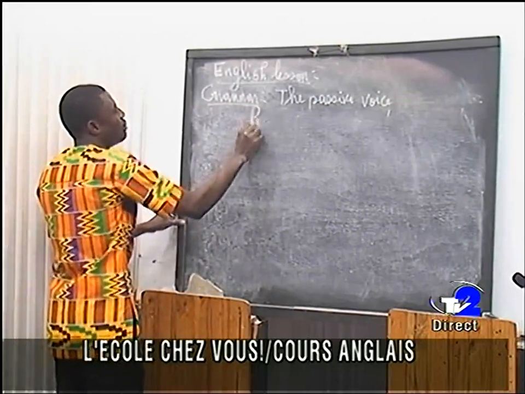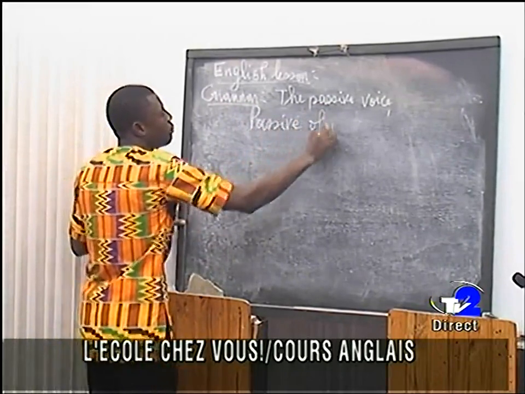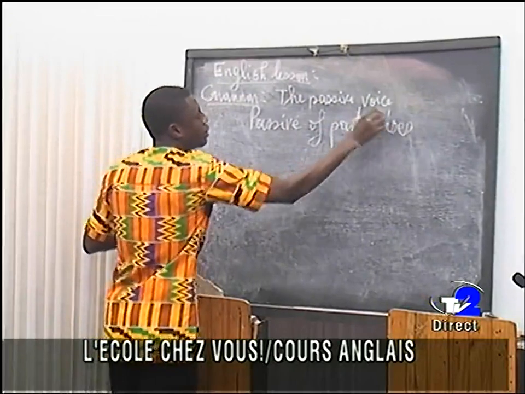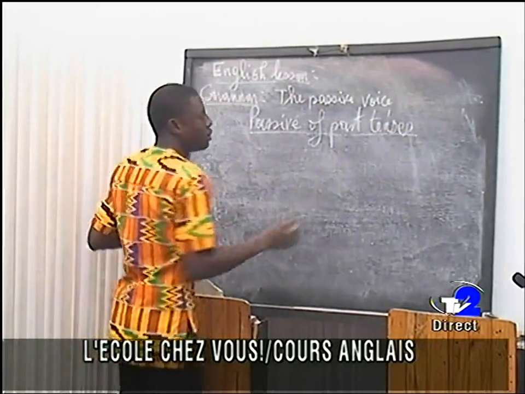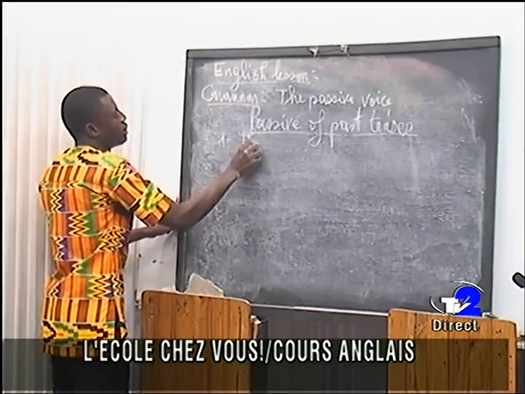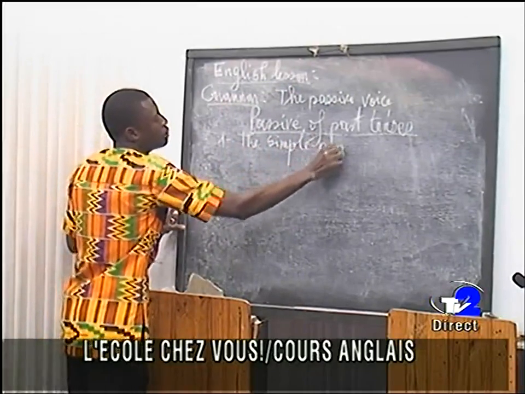Now, passive of past tenses. So, past tense, you have the simple past. The simple past. Okay.